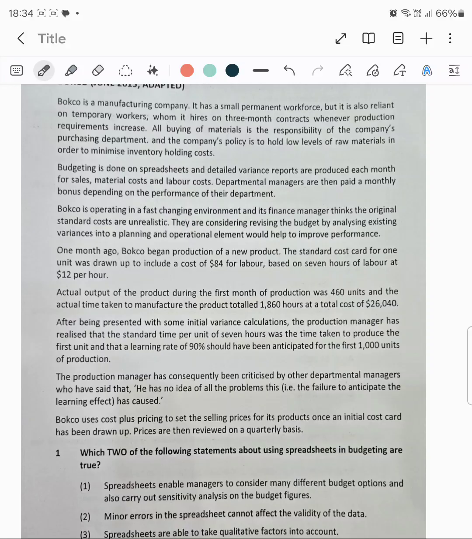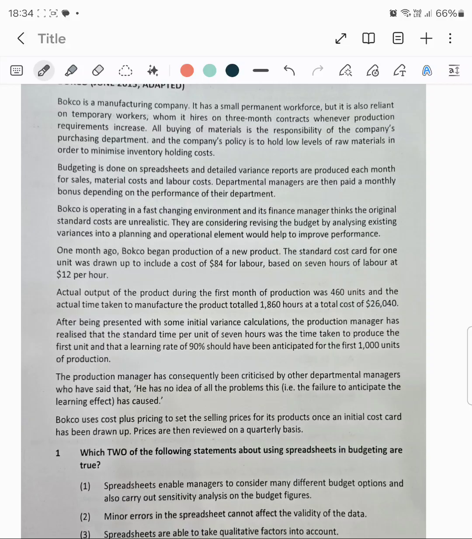Budgeting is done on spreadsheets. Detailed variance reports are produced each month for sales, material cost, and labor cost. Departmental managers are then paid a monthly bonus depending on the performance of their department. Bokco is operating in a fast changing environment, and its finance manager thinks the original standard costs are unrealistic. They are considering revising the budget, and analyzing existing variances into a planning and operational element would help to improve performance.